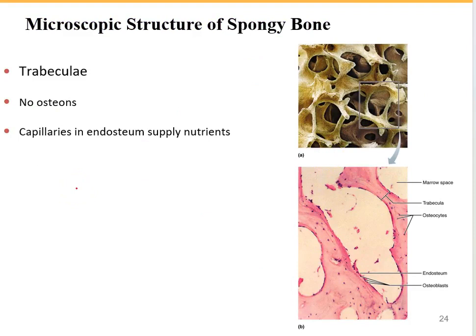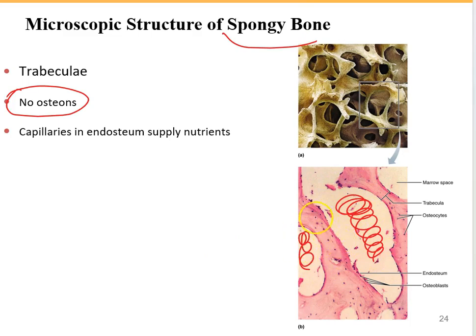What about the microscopic structure of the spongy bone? The first thing that you have to remember is that there are no osteons. The spongy bone is like a sponge. It has many open spaces, inside of which, as we mentioned, we can find the red bone marrow. And these are the tiny beams of the bone tissue, which are called trabeculae. So trabeculae are the structures of the spongy bone.